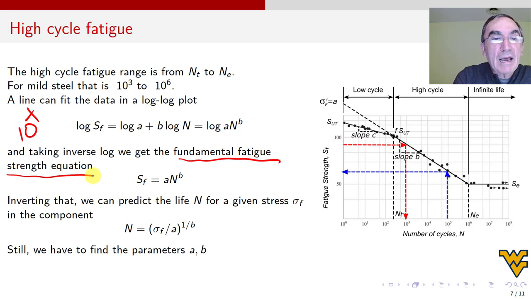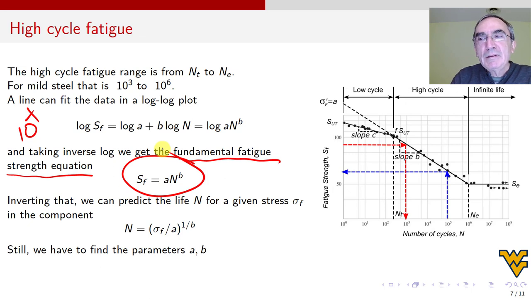Now, this equation, when you look at it this way, okay, it's a power law. And a power law is a very important equation because it fits very well a lot of physical phenomena, a lot, okay? And so it's good to know how to do things with power law. Power law has two parameters, A and B, which we can get from data, all right? Or from estimated values. Okay, so you will see in the next video that we will say, hey, look, the best is to have data, but if I don't have data, I can estimate. Once you estimate, you will need the equations in order to get A and B so that you can use that equation.